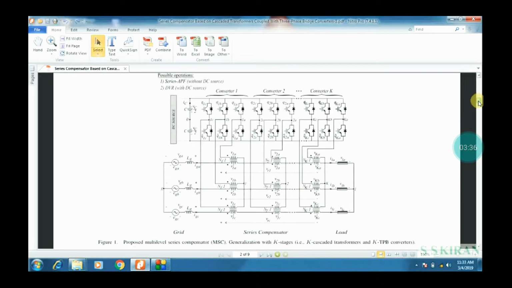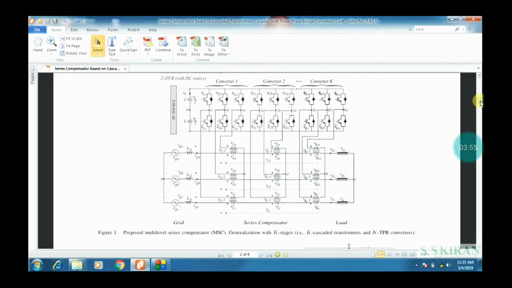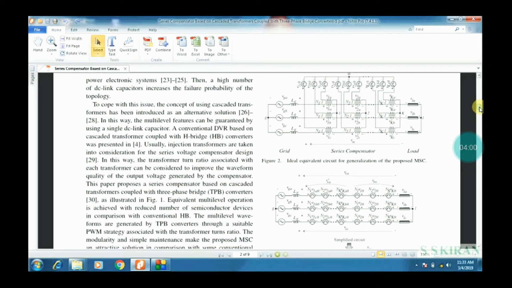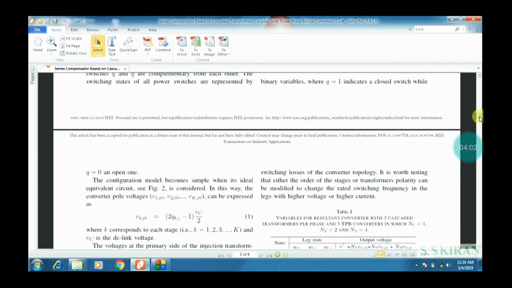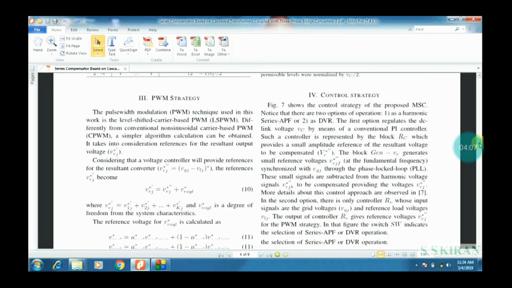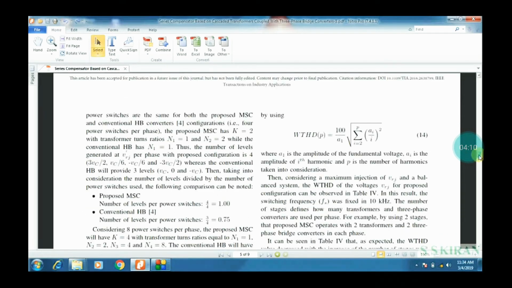See one by one what the main blocks are. The first one is the transformers: three-phase transformers coupled here. The first transformer is connected to the second transformer, series compensated with the third transformer. See, these are the converters: converter 1, converter 2, up to converter K. Based on that, some ideal equivalent circuit we can also observe here. Just generally observe the base paper from a quick reference.